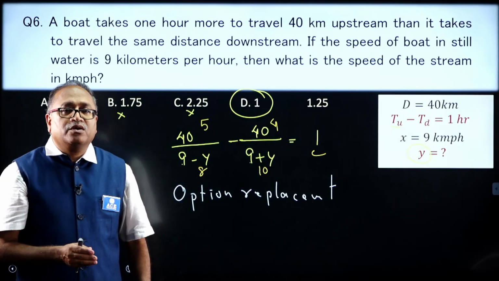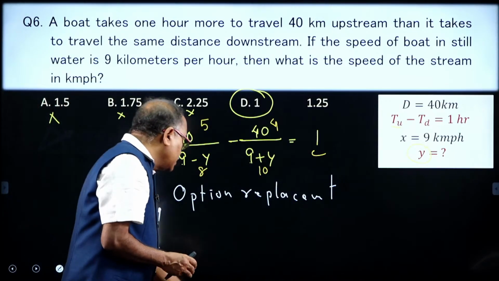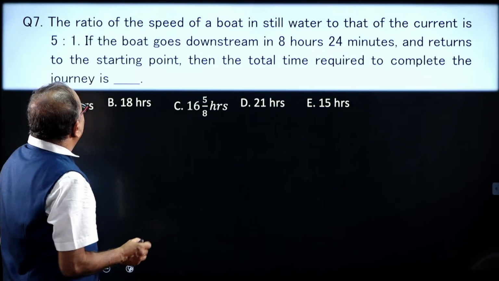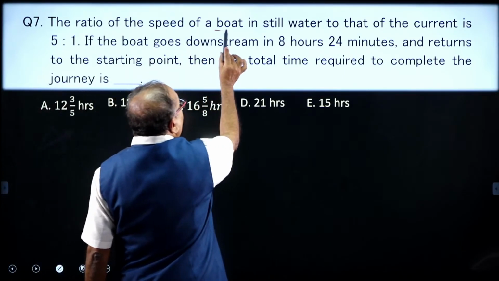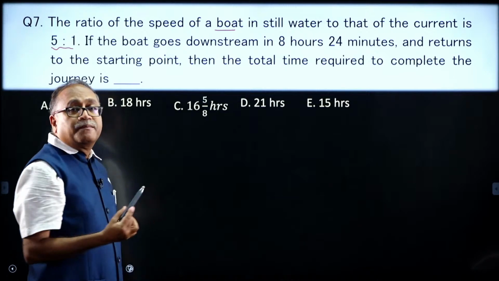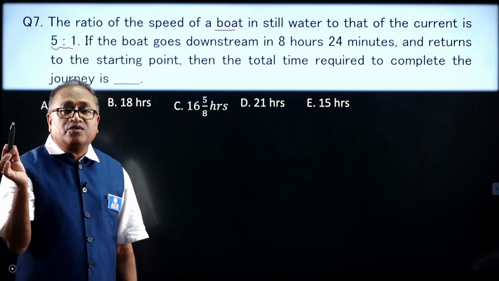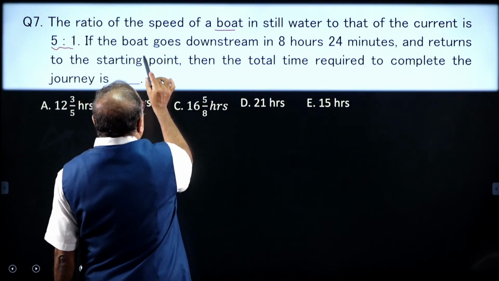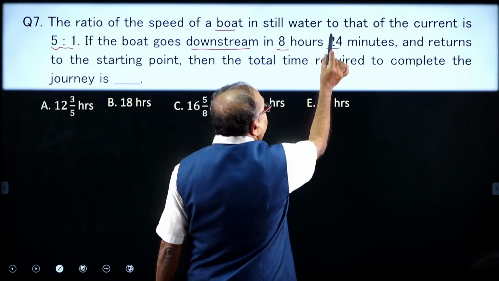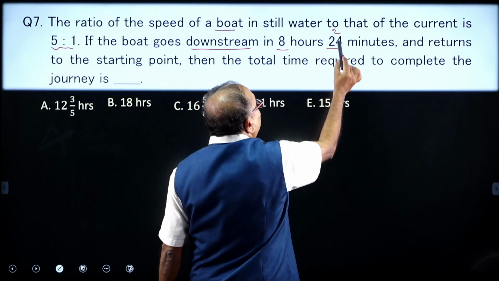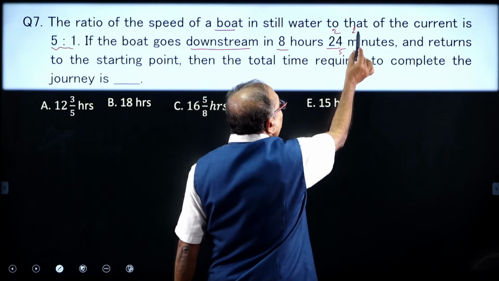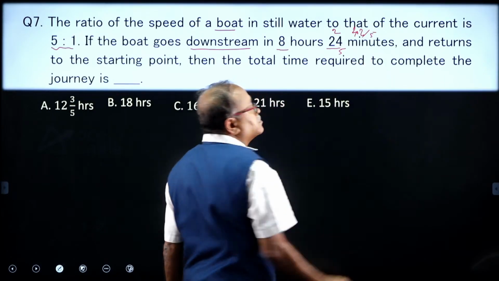Come on, I am moving on to the next question, and that is this. The ratio of the speed of the boat in still water to the speed of the current is 5:1. The boat goes downstream in 8 hours 24 minutes. 24 by 60 is 2 by 5, so 8 plus 2 by 5 is 42 by 5 hours.